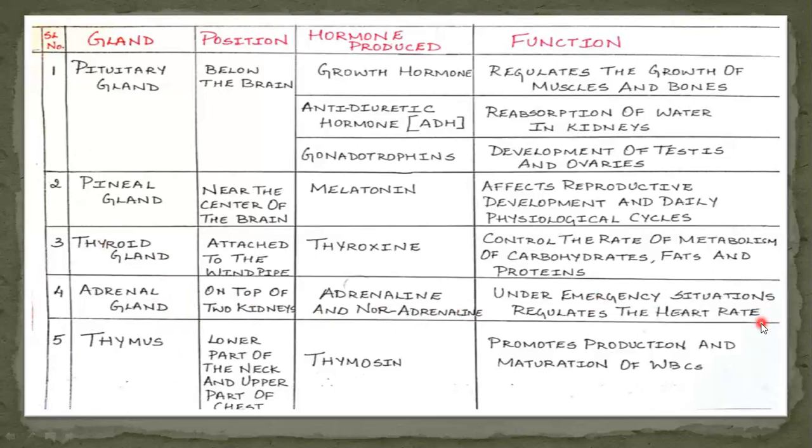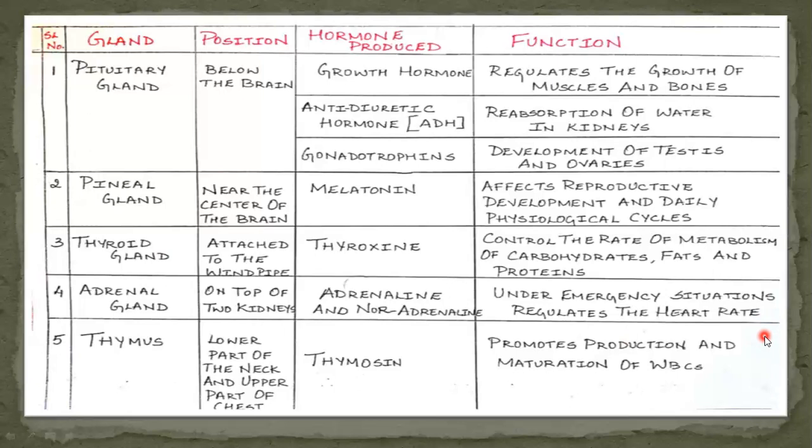It is present all the time, but it is present more in the emergency situation, which regulates the heart rate, blood pressure, and carbohydrate metabolism. Here it is secreted in small amounts, but when a person is frightened or excited, it is produced in large quantity.